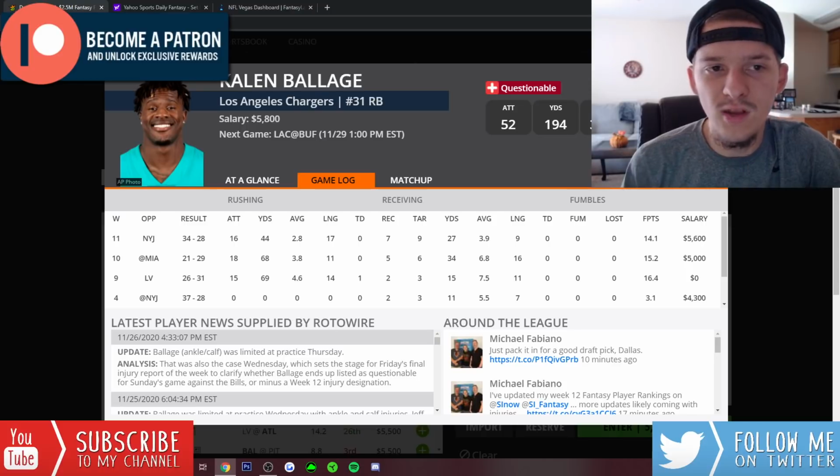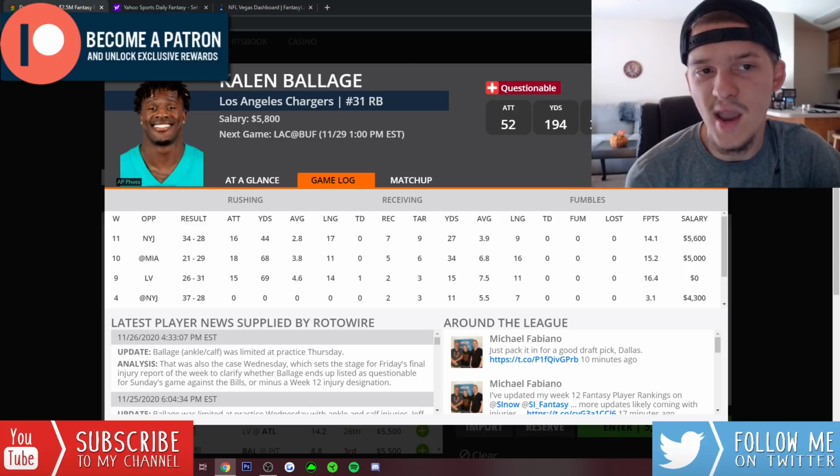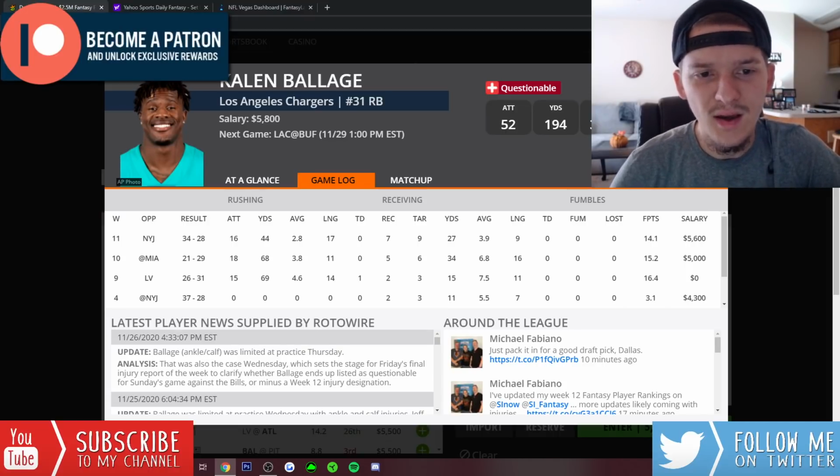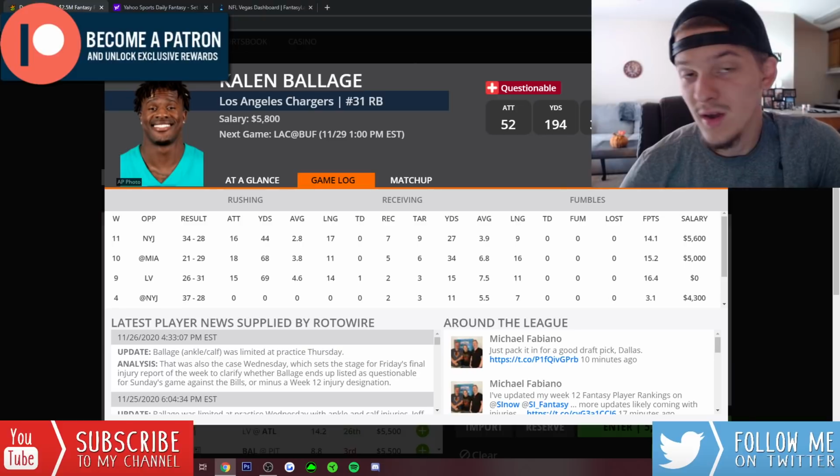But just the last 3 weeks with Ekeler out and Justin Jackson also out, we've seen Kalen Ballage pretty much just lead this Chargers backfield. 17 touches in week 9, 23 touches in week 10, and also 23 touches last week. He's been getting great usage in the passing game. He's been getting 13, 15 carries a game. He's getting the goal line work. What more can we ask for?